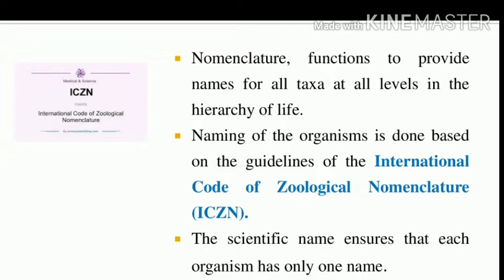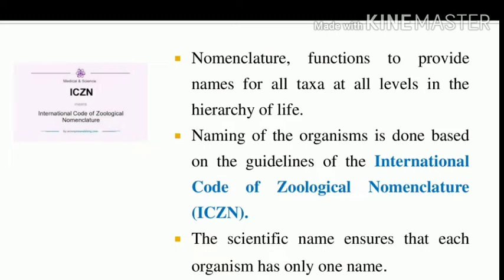The naming of organisms is based on guidelines. What is the name of the guidelines for naming organisms? It is the International Code of Zoological Nomenclature, ICZN.